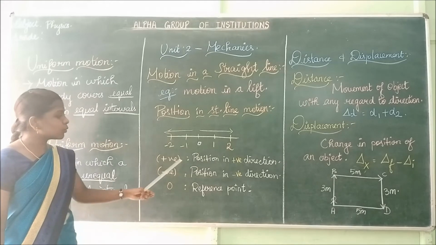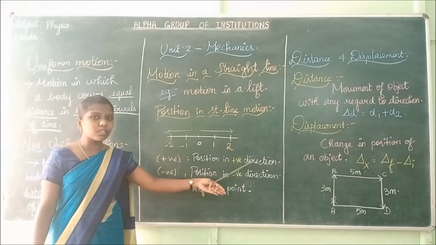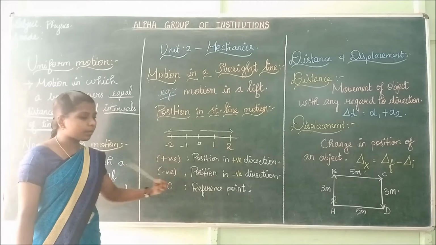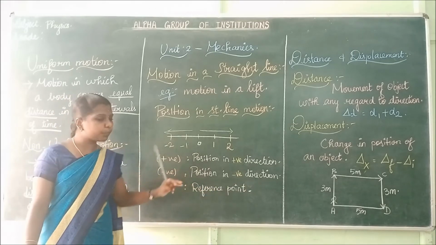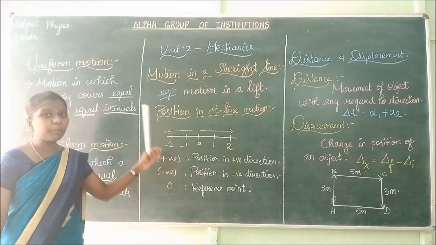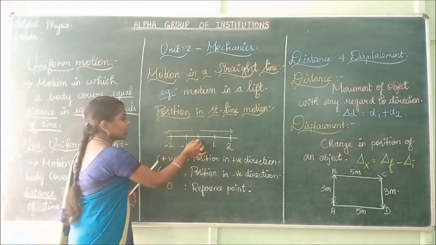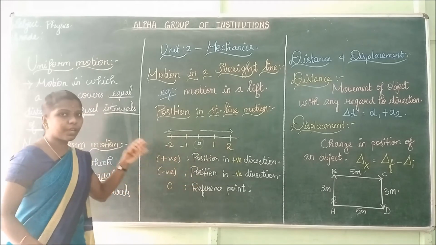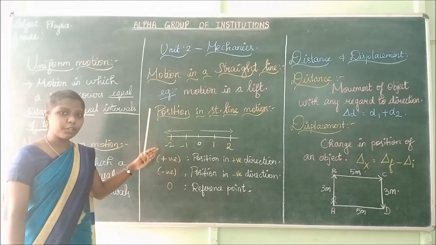Positive sign represents position in the positive direction. Negative sign represents position in the negative direction. 0 is your reference point. The center point is called the reference point. Here 0 is the reference point. This is the positive direction and this denotes the negative direction.